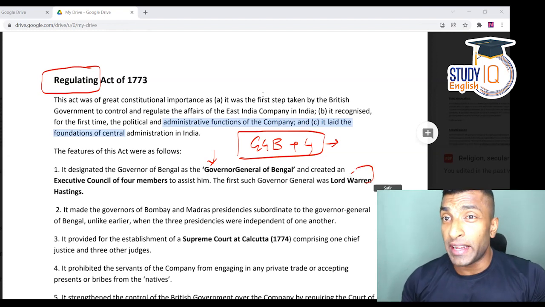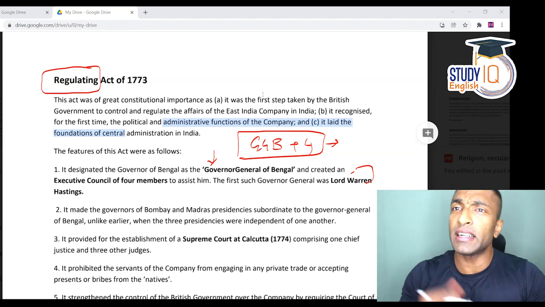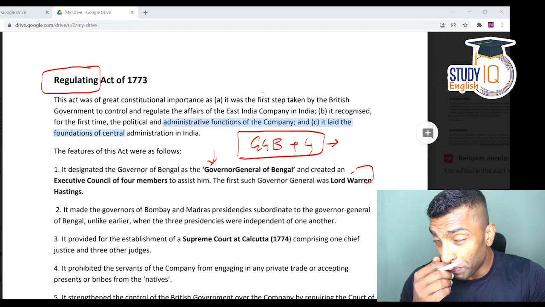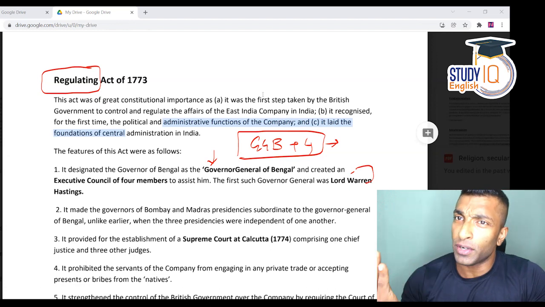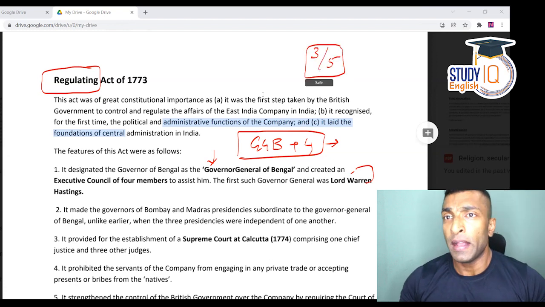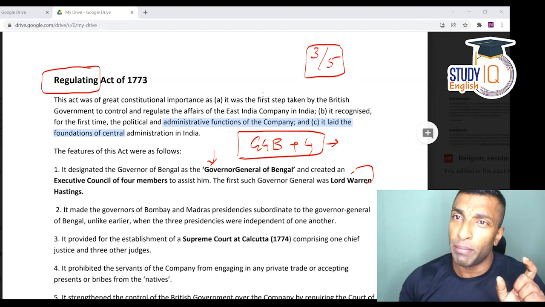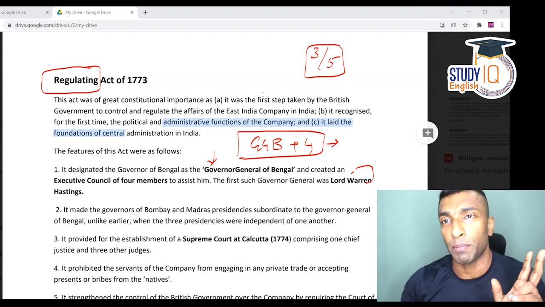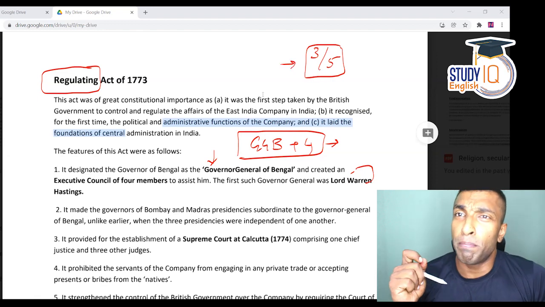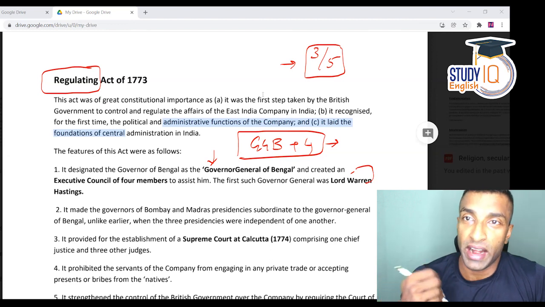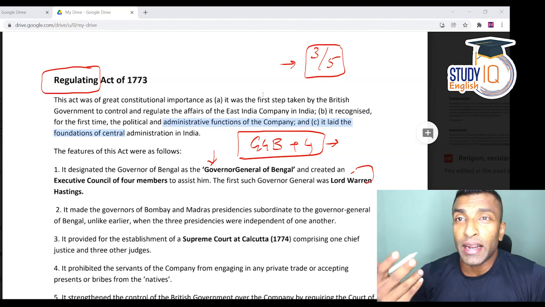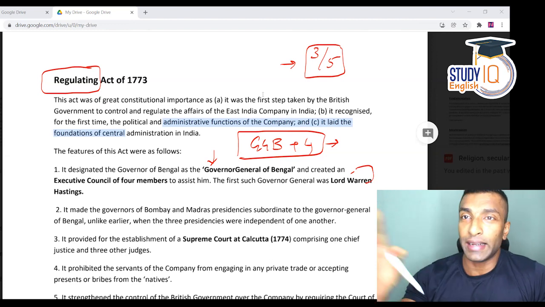Now the decisions have to be taken on the basis of majority. Till then, the governor could take any decision, but that's not the case now. It has to be based on majority. So now the Governor General plus 4 are there. That means a total of 5. So for a decision to be taken, it should be 3 out of 5. That means if the governor has to implement some decision, he needs the support of 2. That's how you will get the majority. In fact, this became one of the biggest headaches for Mr. Warren Hastings at that point of time, because you are not able to get the majority. You at least have to get a minimum of 2 along with you, then it can be 3.